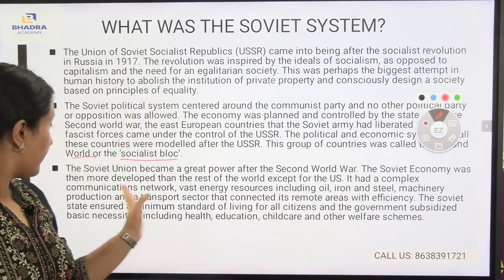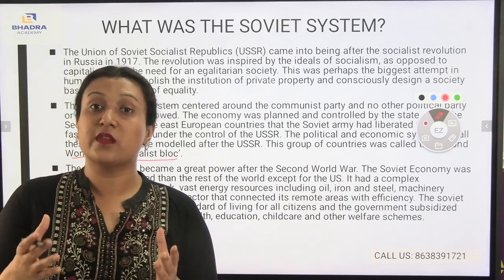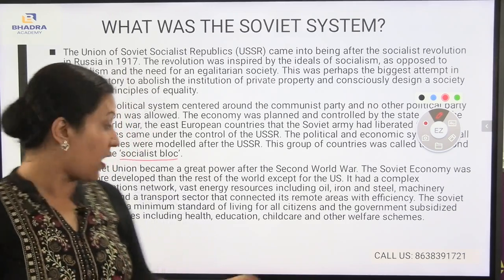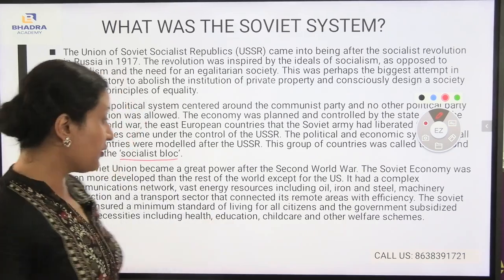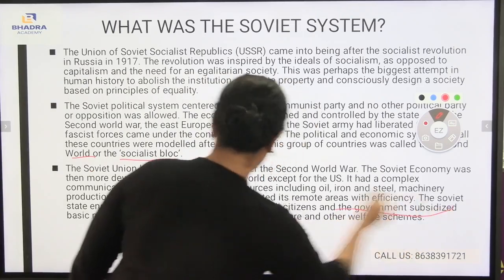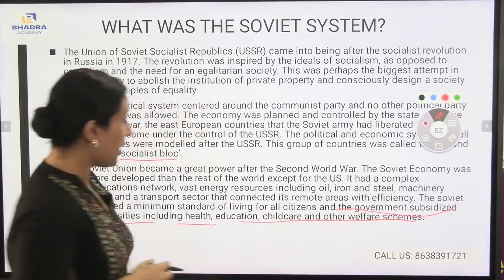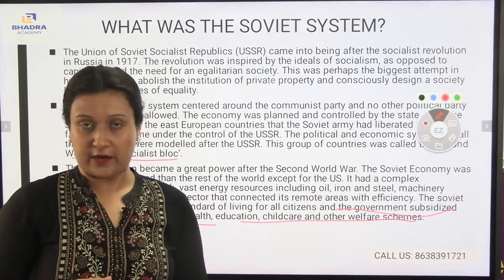As a result, subsidized basic necessities, which means those necessities which are provided by the government. Those subsidized necessities are health, education, childcare, and welfare schemes. So, the government subsidized schemes, you can see here: health, education, childcare, and welfare schemes. These were also being provided to the people of the USSR during that time.